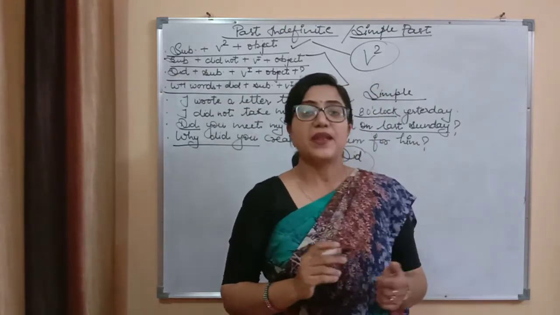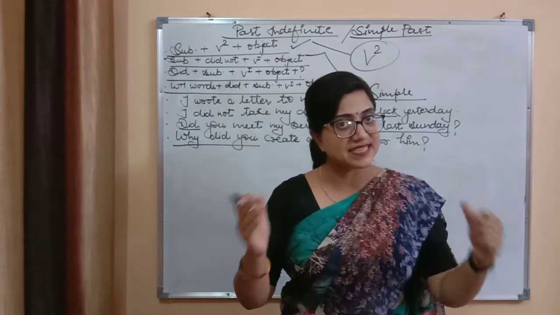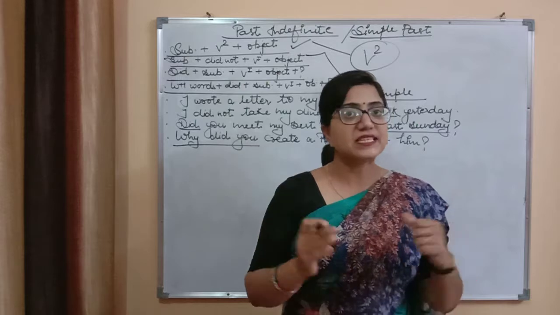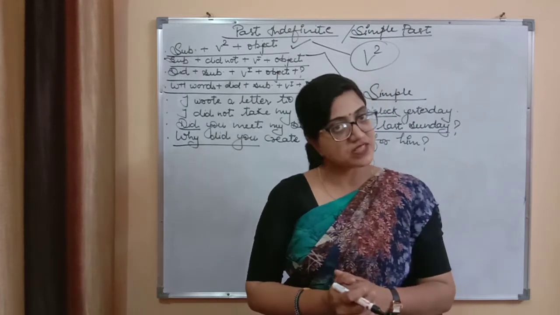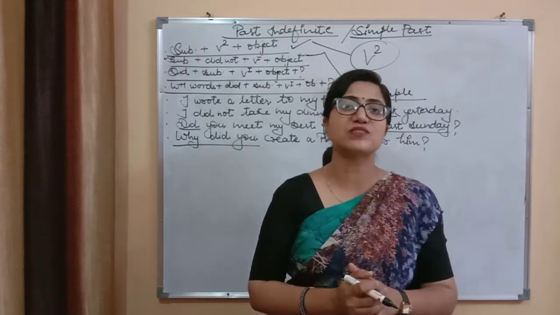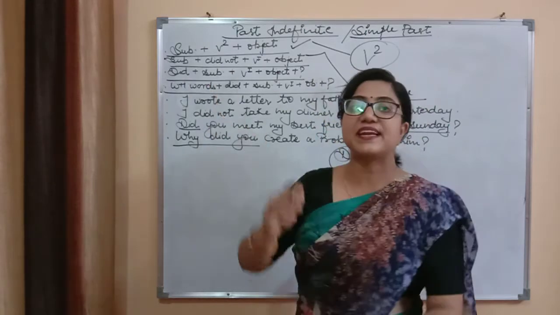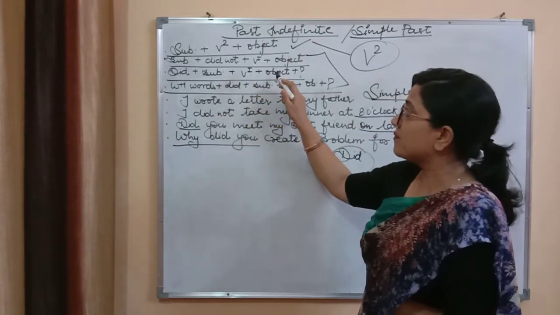It means now you got verb second form, you have to use it in past indefinite, simple past, in simple sentences. In negative you have to use didn't or did not. In interrogative first method you have to start your sentence with did, at the beginning of the sentence, then subject, then first form, then object.